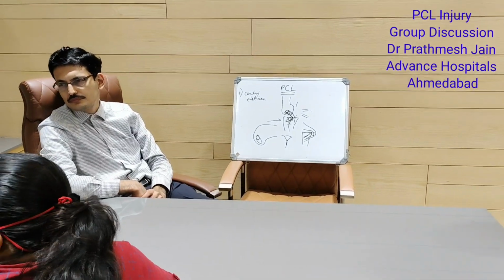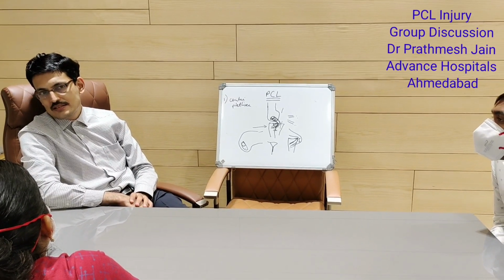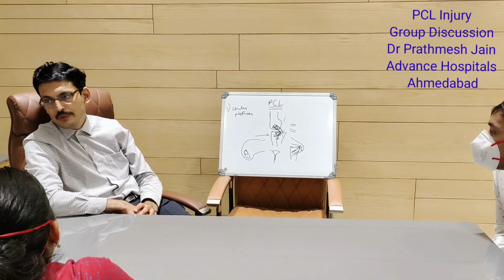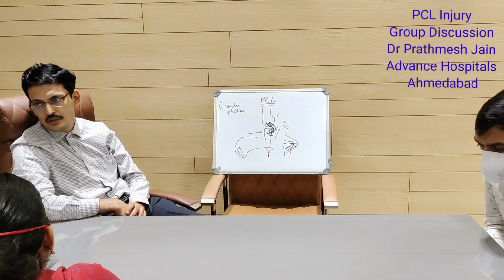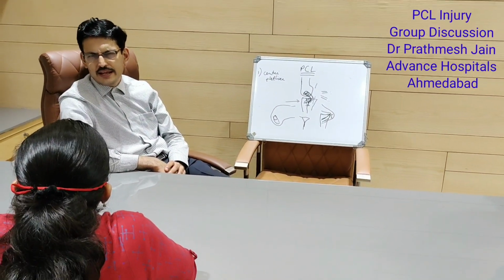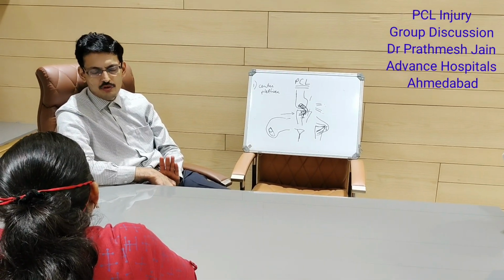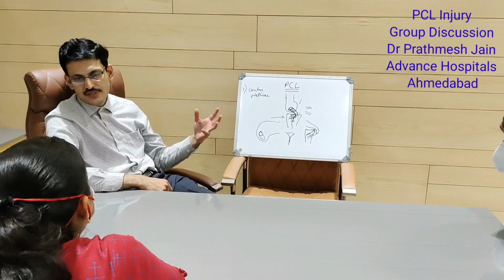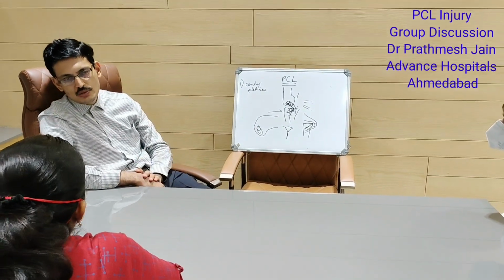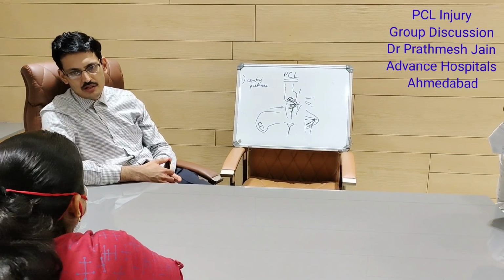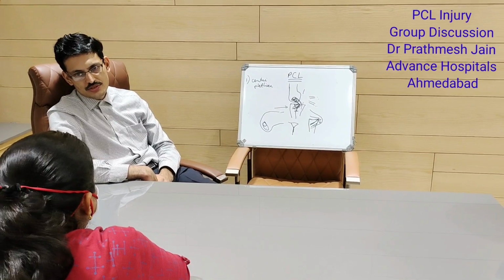How much will the graft diameter be? Graft diameter should be more, that's what I'm telling you. Normally if you make a semitendinosus gracilis quadruple, it will be 7, 8 maybe, but that is less. That is why we were discussing that we can use a peroneus graft in those particular cases. That will come to around 10. But in case of augmentation, at least 8, 9. Even if it is augmentation, you should have a graft of minimum 8 or 9 for PCL because PCL, as I told you, is a stronger ligament, more bulky, and more forces come on the PCL, with more chances of residual long-term laxity as compared to an ACL. So you need to put more focus on the PCL surgery.